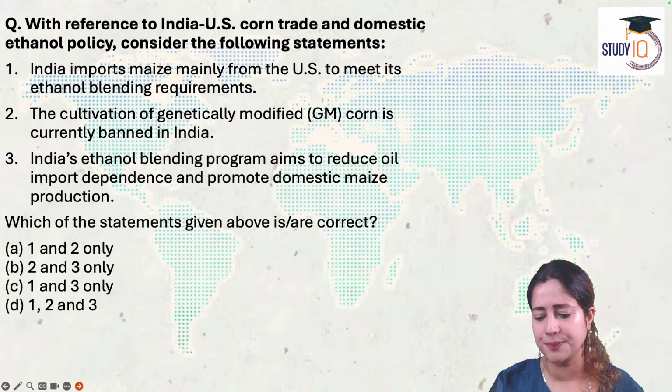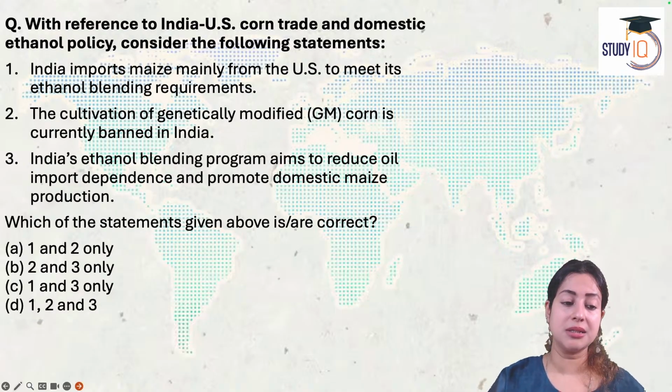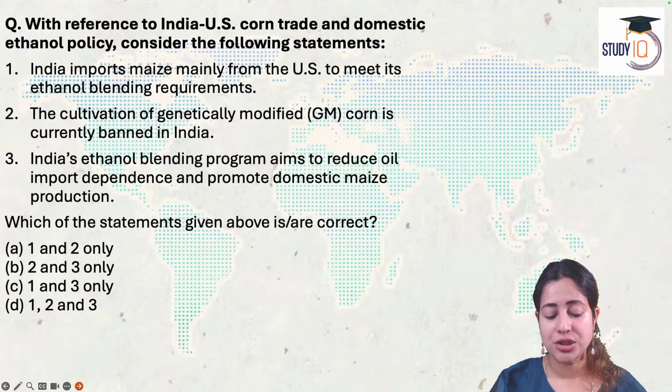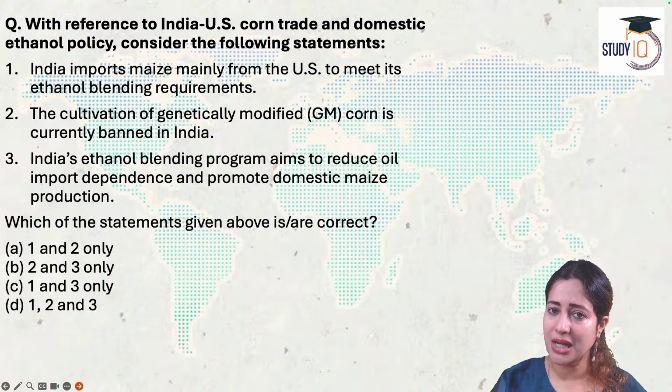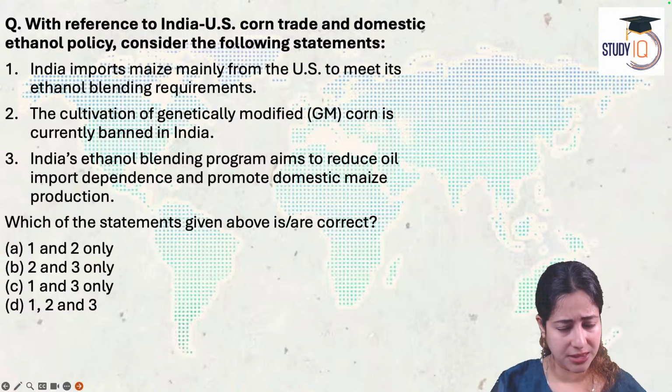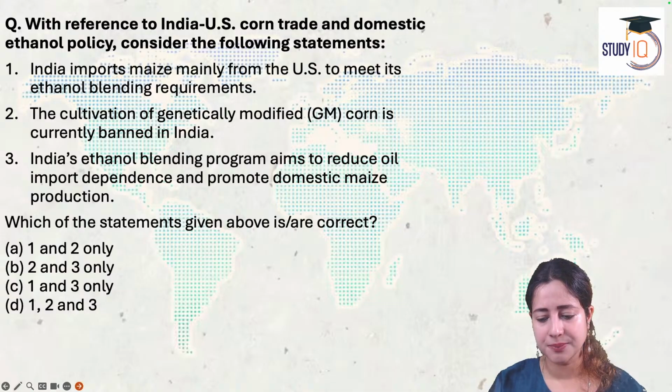That's the question, a simple issue, just a controversy created by President Trump once again. Question with reference to India-US corn relationship in terms of trade and domestic ethanol policy. Look at the following statements.